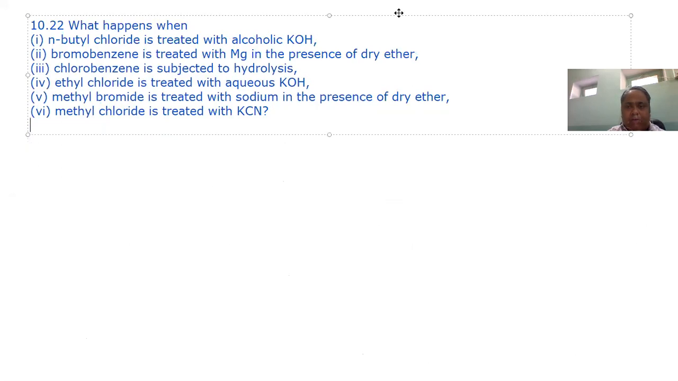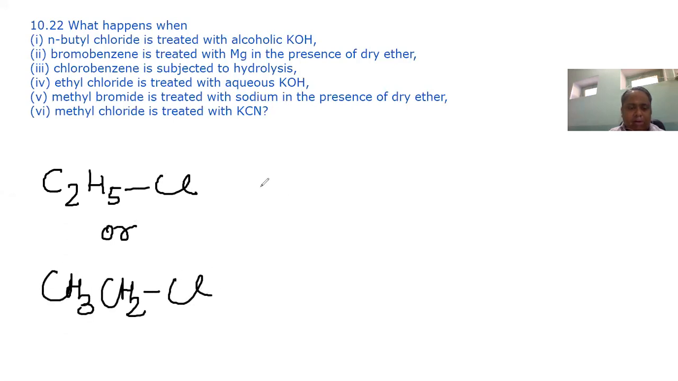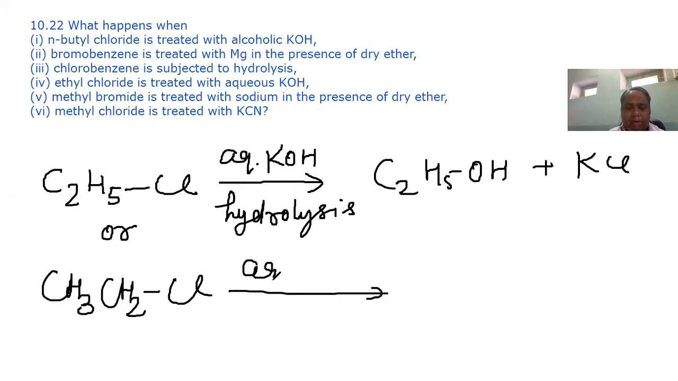Ethyl chloride is treated with aqueous KOH. C2H5Cl, or we can also write CH3CH2Cl. If it is treated with aqueous KOH, it will form C2H5OH. It is also hydrolysis. Same thing.